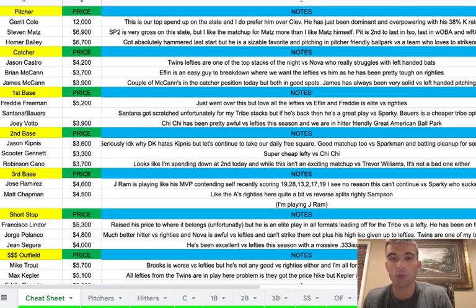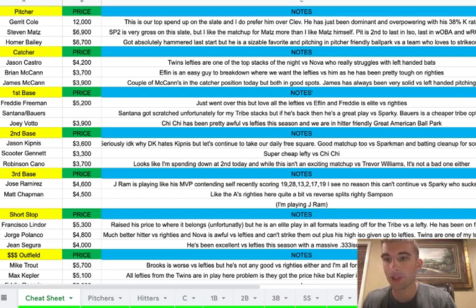So for Gerrit Cole at 12,000, he's the top spend up on the slate in my opinion. I know Mike Clevinger's there too versus Kansas City, but I'm going to prefer using Gerrit Cole. He's just been overpowering people and dominant in his recent starts and really just all year.